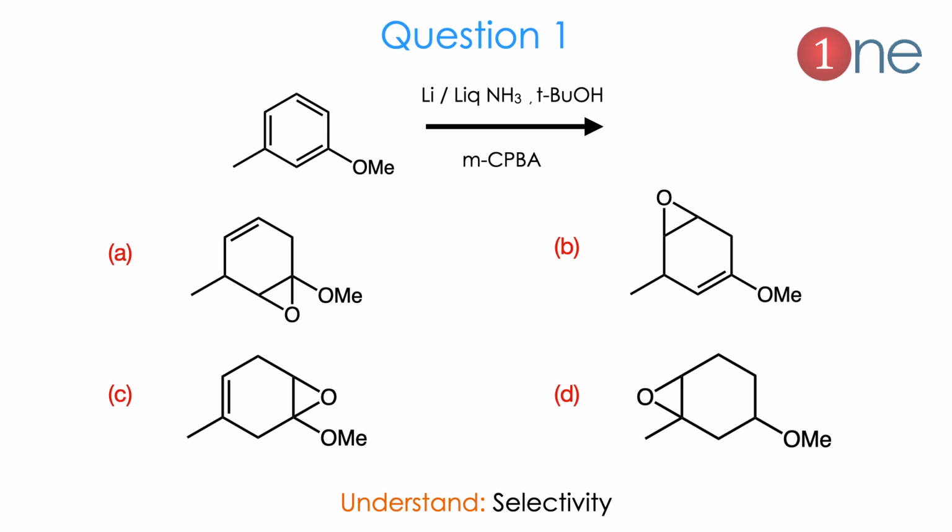Let us see the first question. The starting material is substituted toluene with methoxide in the meta position. The reagents are lithium in liquid ammonia and tertiary butoxide, and the peracid. Here 4 choices are given where the epoxidation will happen. So you should know the reagents and their selectivity here.